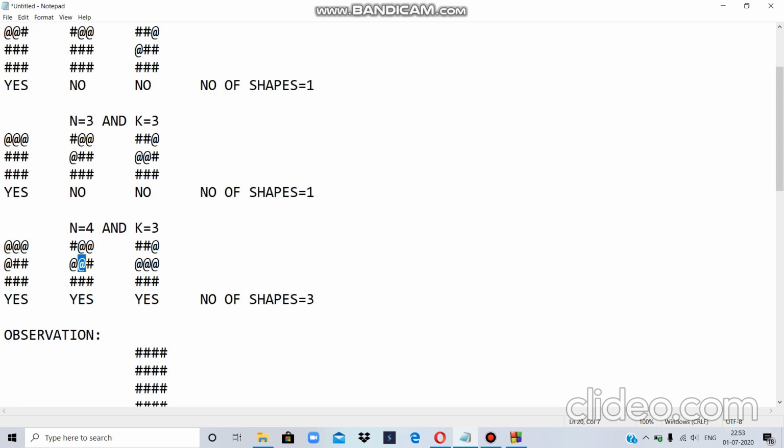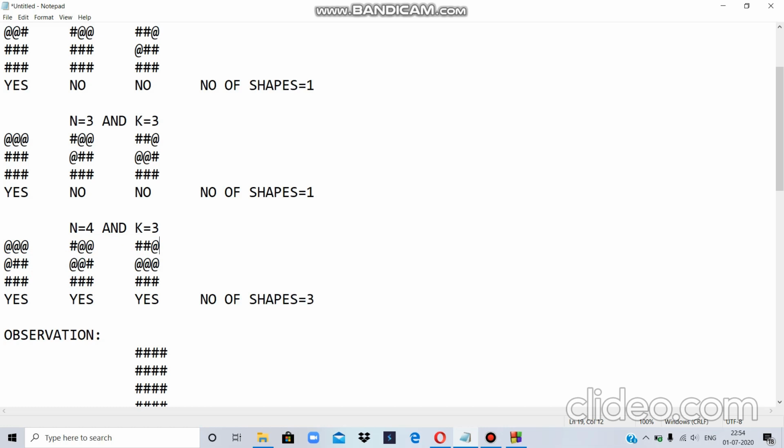This one is connected to this one, which is connected to this one, and these two are also connected. So it will be a valid shape, so we'll consider it. Moving on to another shape, this is also a valid shape because all the 4 painted blocks are adjacent to each other. Therefore in this case we get the number of shapes to be 3.